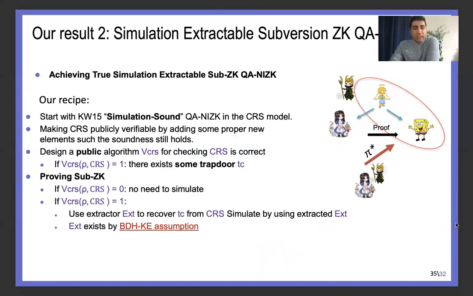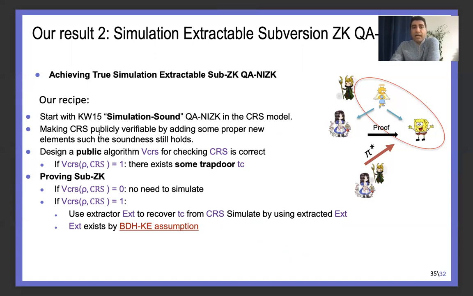Now, in more detail, how we managed to construct such things. In this case, we start with the simulation sound QA-NIZK of QA, which is different from the previous construction. The previous one was only QA-NIZK, but here it is simulation sound QA-NIZK in the CRS model.